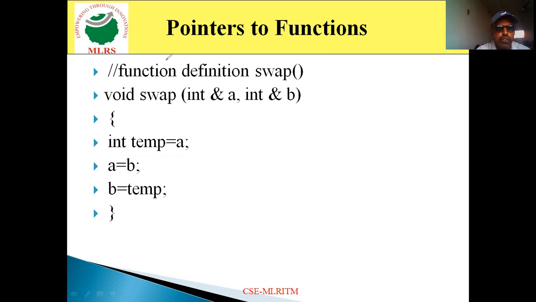This is the way how we work with references. In the place of ampersand, you can also use pointers, which specifies pointers to a function. You can also use the pointers. Ampersand references the address, whereas pointers reference the value in that address. So this is the way how we work with references or the pointers.